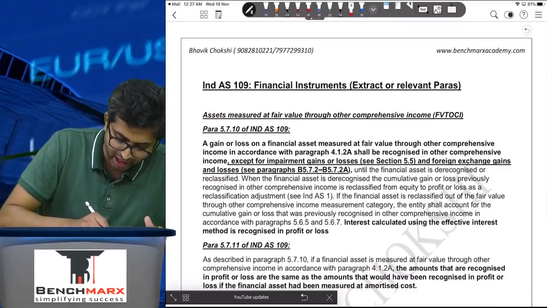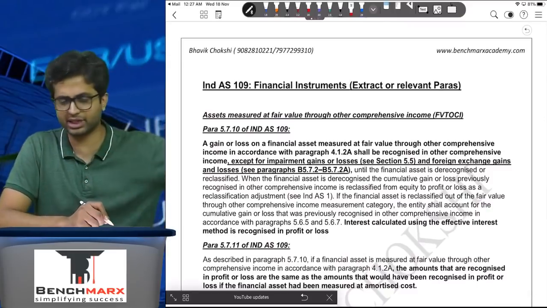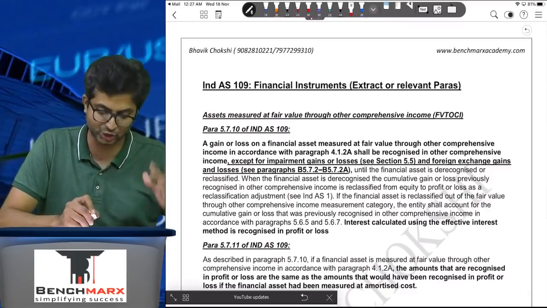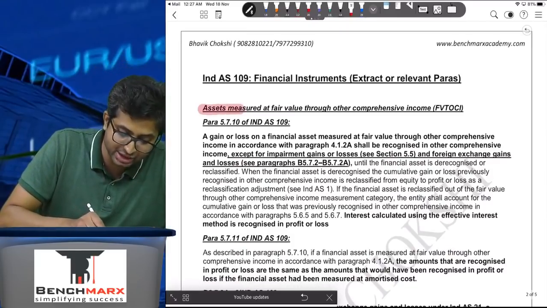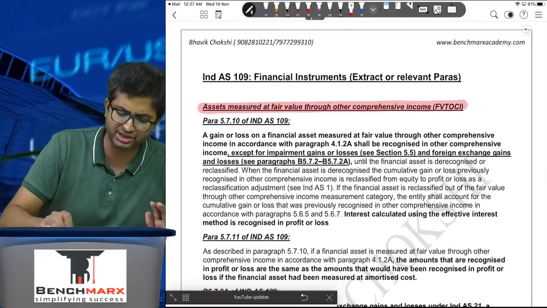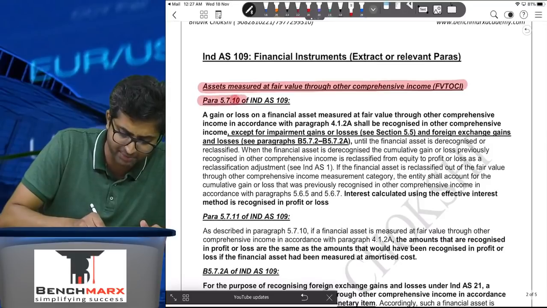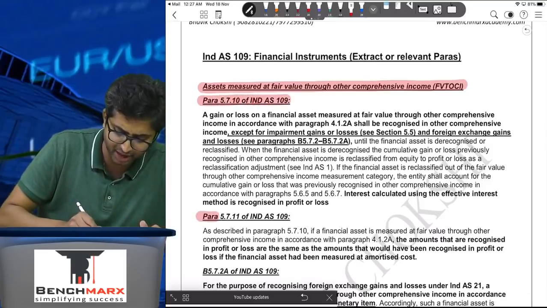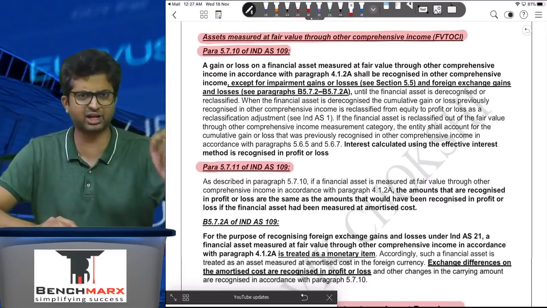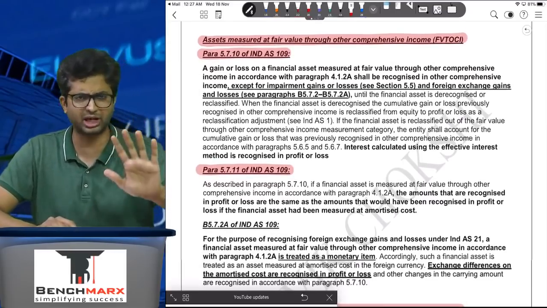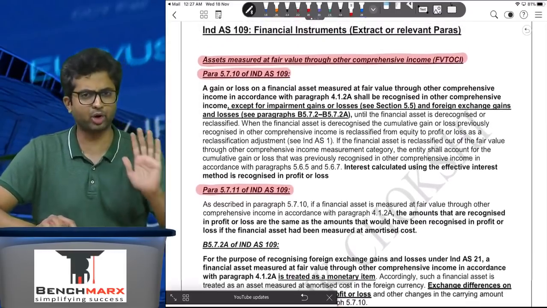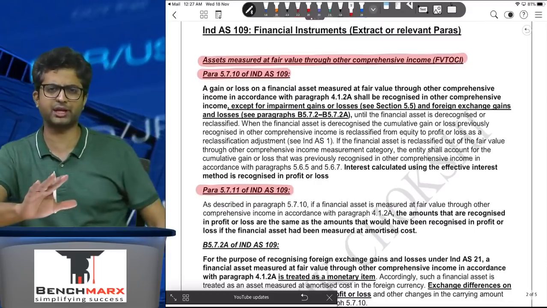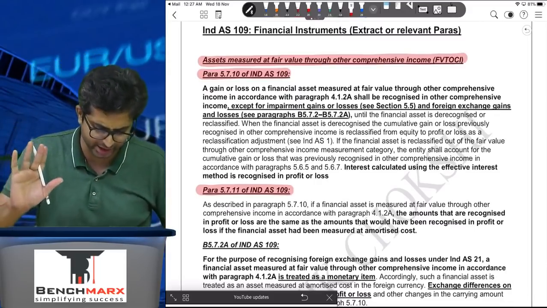This is the bare section. This is not my language, this is Ind AS 109 language: assets measured at fair value through other comprehensive income. There are two paras, para 5.7.10 and para 5.7.11. They give a reference to a third para, and hence we are mentioning that. Please have some patience. It is an important concept. Invest 5 to 10 minutes of your time and get through with this.